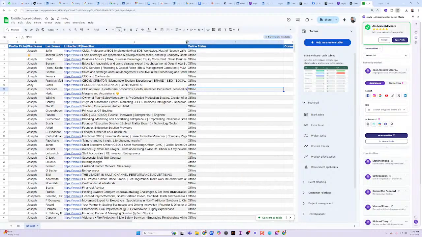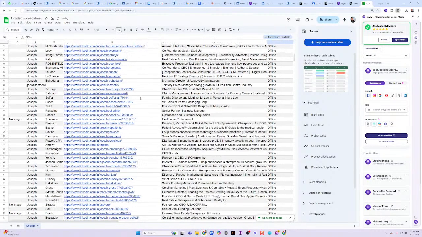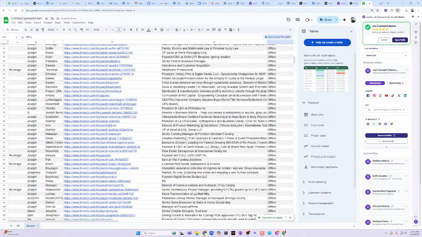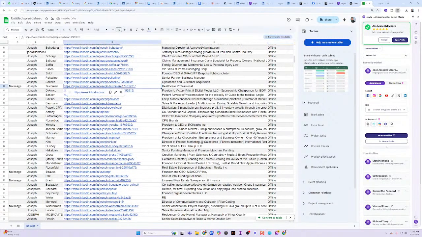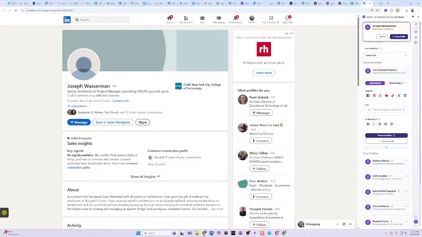Okay, so I can go through these one by one and remove them and document that I removed them. You see that? I'm able to quickly remove them, especially if people have no image. Like this guy has no image, healthcare professional, or this guy has no image, or this guy has no image. And I can see what they do for a living. So, for example, this guy's a senior architectural manager. He has no image. So that's such a good idea. I'm going to remove him. You see that? I just removed him like that.